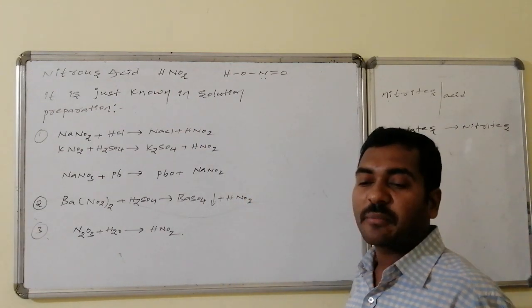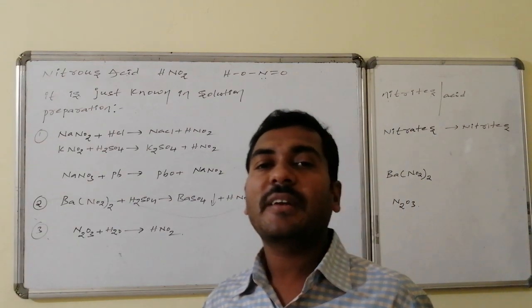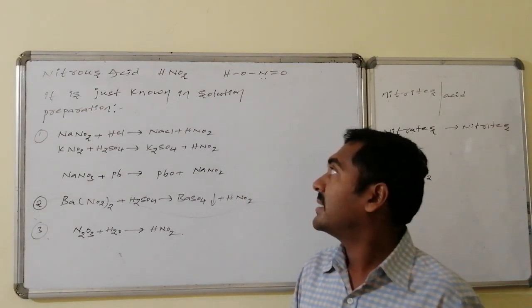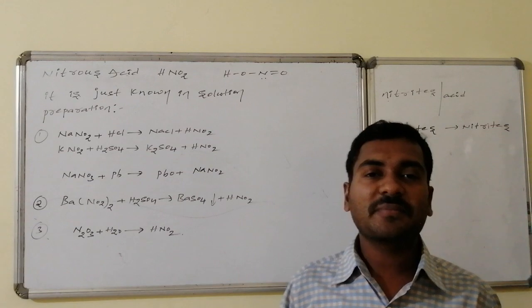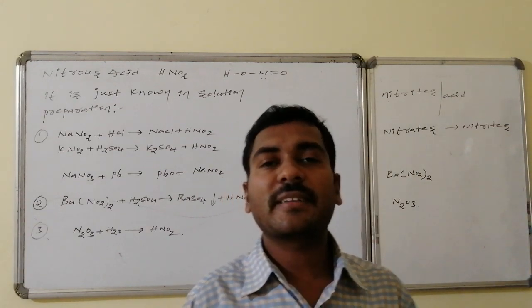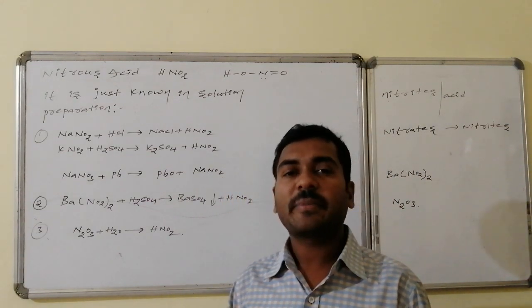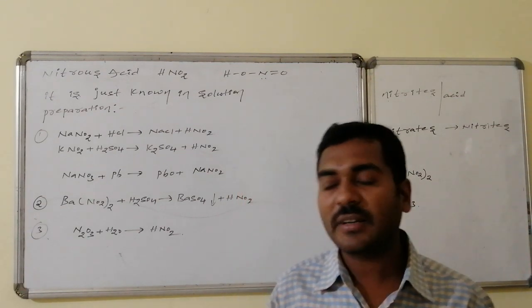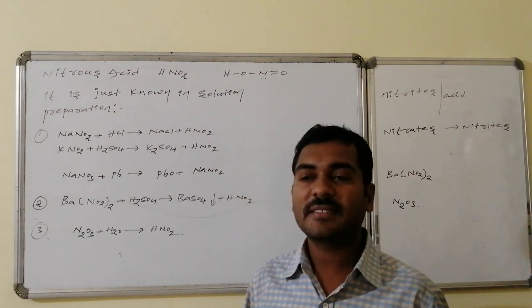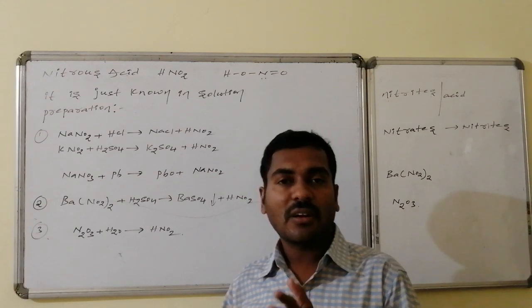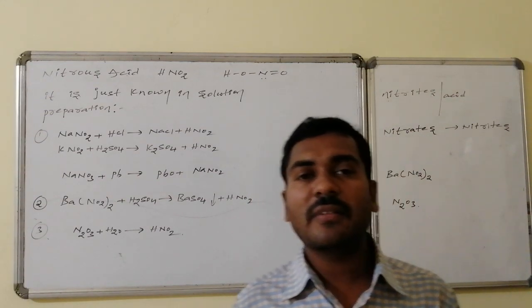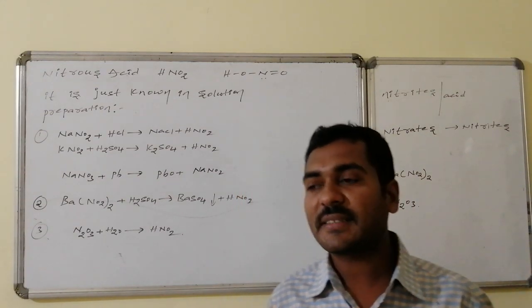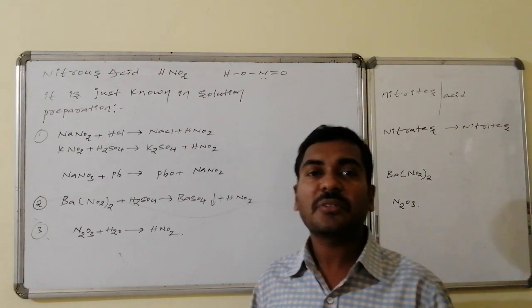The primary important information related to nitrous acid is that it is known only in solution, whereas the pure form of nitrous acid, in 100% exclusive form without being part of water, is unknown. Hence it is unstable and it is not known in its pure form. It is always known just in the form of its corresponding aqueous solution.